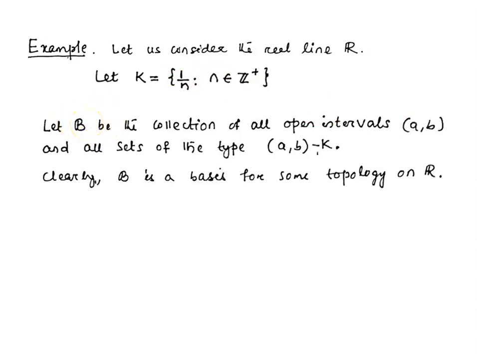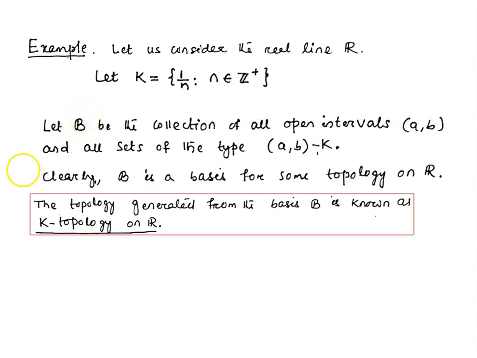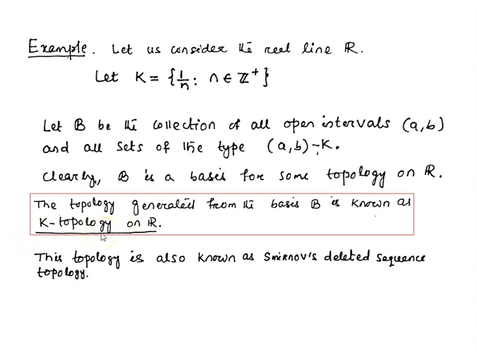The topology which is generated from this basis is known as the K topology on R. Some authors write this K topology as Smirnov's deleted sequence topology. This K topology on R is denoted as R_K. Lower limit topology is denoted as R_L. The standard topology is denoted as R itself. And the K topology on R is denoted as R_K.